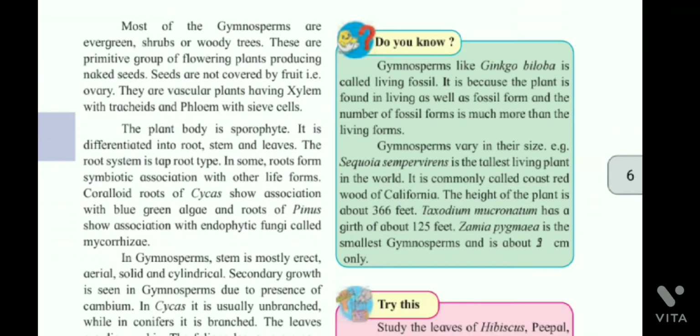Do you know gymnosperms like Ginkgo biloba is called living fossil? It is because the plant is found in living as well as fossil form, and the number of fossil forms is much more than the living forms.